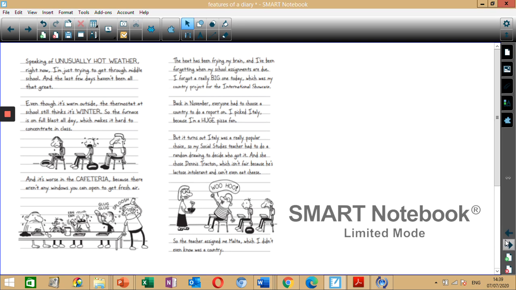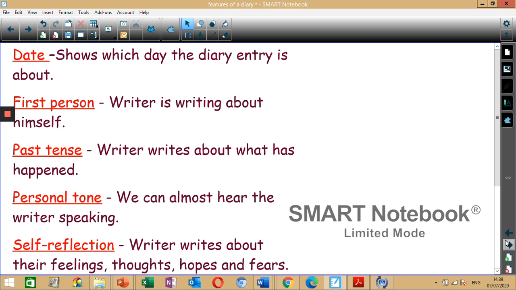Excellent. Now let's go through some features of a diary entry. So we have the date, so it shows which day the diary entry is about. It's written in the first person, so the writer is writing about himself or themselves. It's written in past tense, so the writer writes about what has happened in the past, because we're retelling events, and when we retell events, it happens in the past.